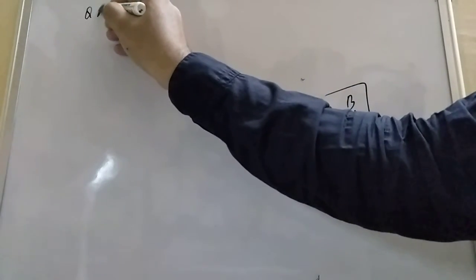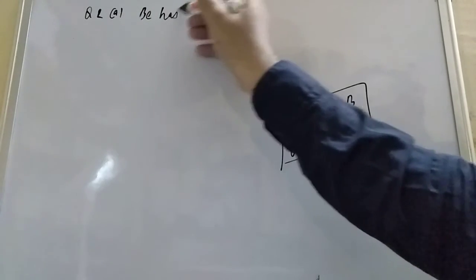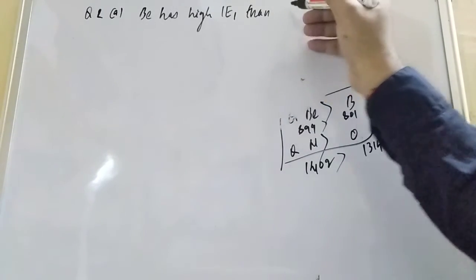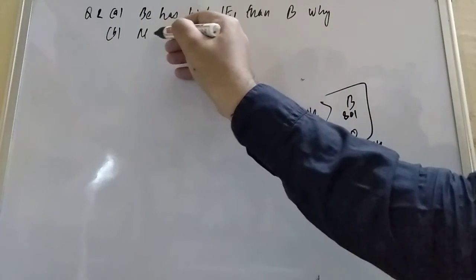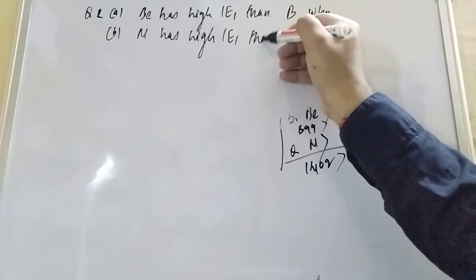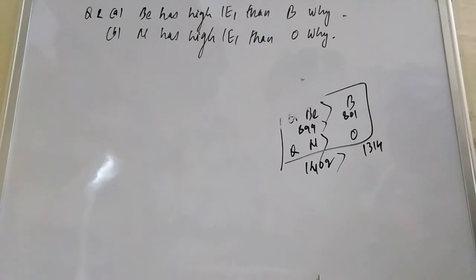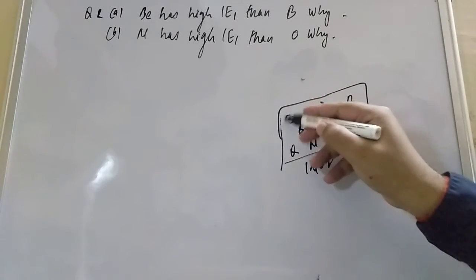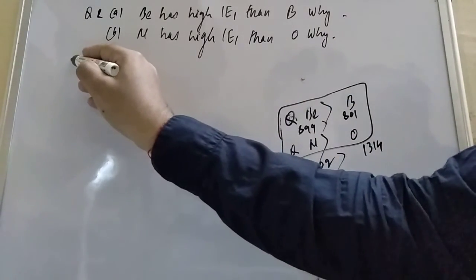Question number 1a: beryllium has higher IE1 than boron. Why? And 1b: nitrogen has higher IE1 than oxygen. Why? I am going to explain this. The data is already there: beryllium 899 and boron 801. The rule is saying the following, student.